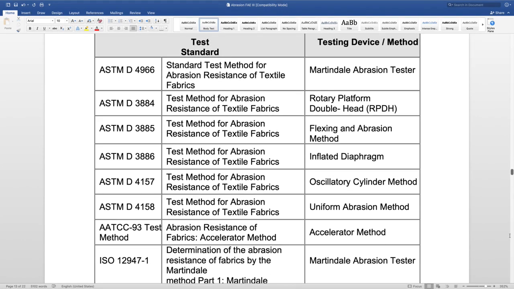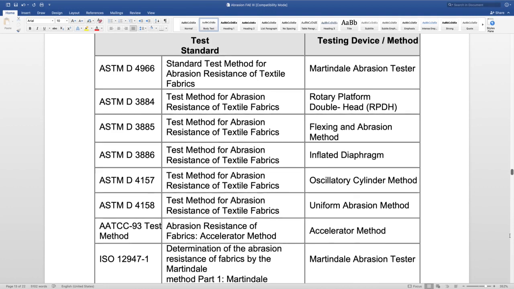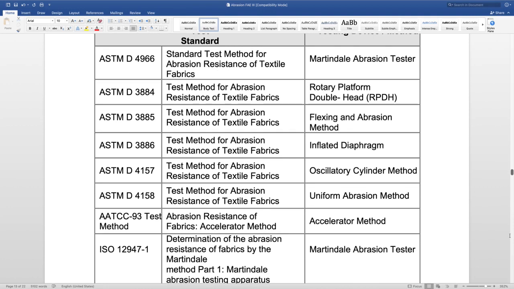So this table is basically showing the different ASTM and ISO methods which are used for testing of textile materials for abrasion. The most frequently used one is the Martindale abrasion tester, which is used for the measurement of pilling also.